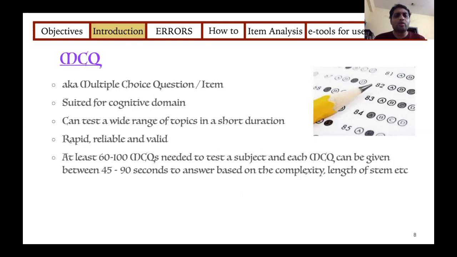Multiple choice questions can provide rapid assessment. They're reliable and valid. But for MCQs to be all that, at least 60 to 100 MCQs must be tested at a time. So if you want to test the entire wide range of the topic, you must at least give 60 to 100 MCQs. You cannot use only 5 to 10 MCQs and grade your students. And for each MCQ, you have to give the student at least 45 to 90 seconds. This time may depend on the complexity of the question, whether it's a case-based or a direct question. So the length of the stem also may decide.